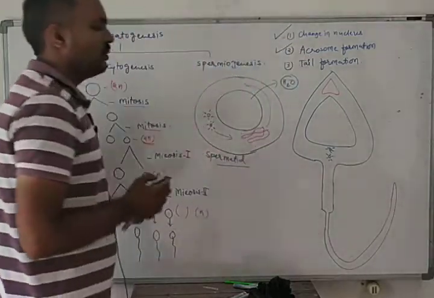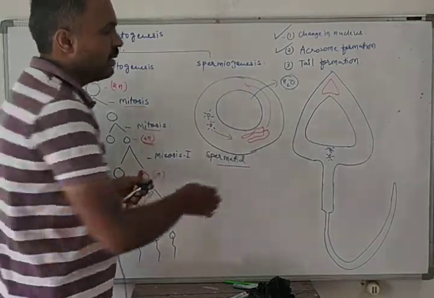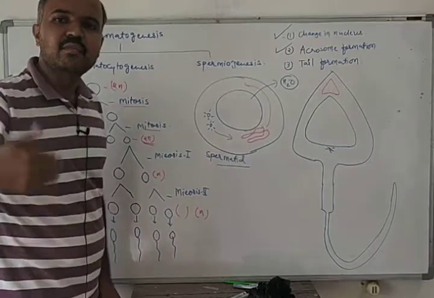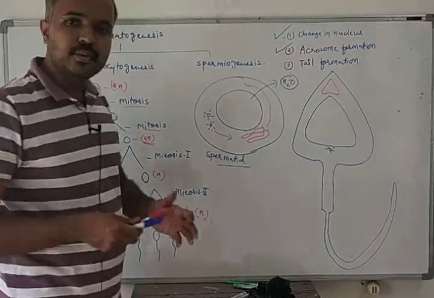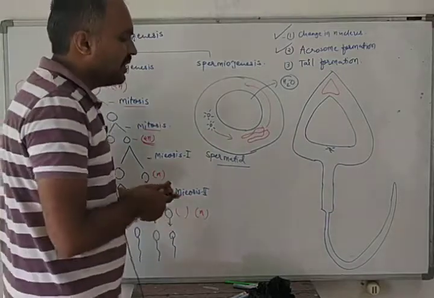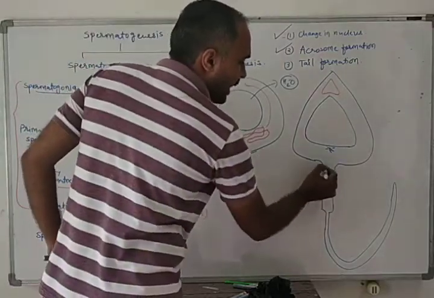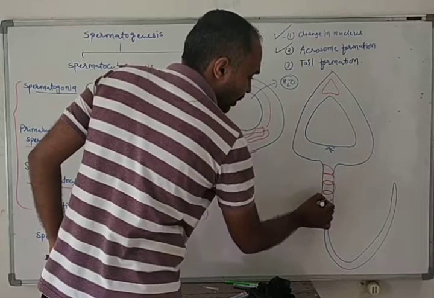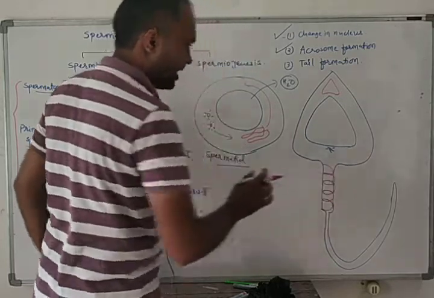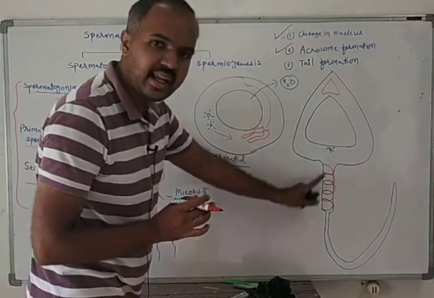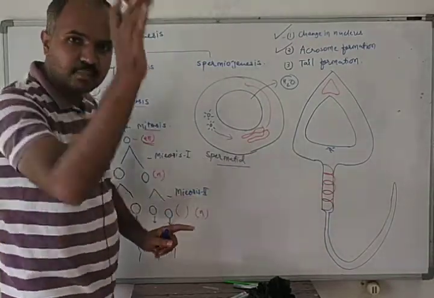Distal centriole will produce the tail, so it will get deactivated and lost. On this part, the mitochondria will get arranged in a spiral manner.